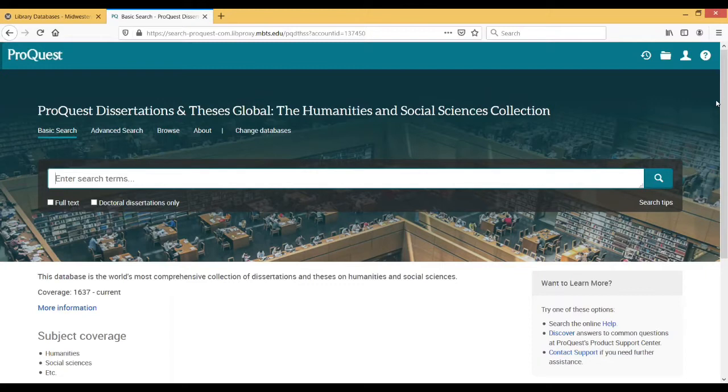So ProQuest is consistently going through and scanning dissertations from years when dissertations were not natively digital documents, to scan those and make them available as PDF full text within the database.